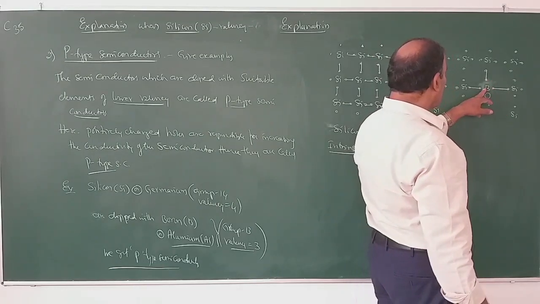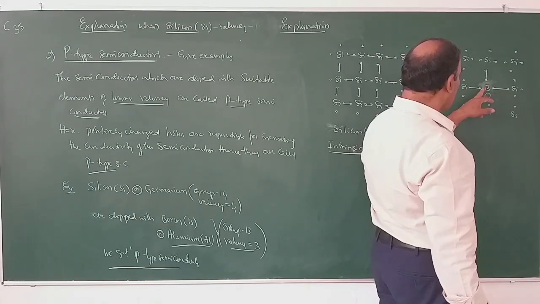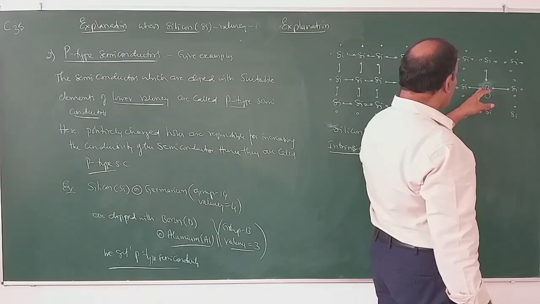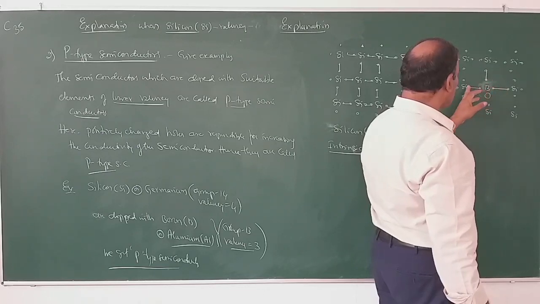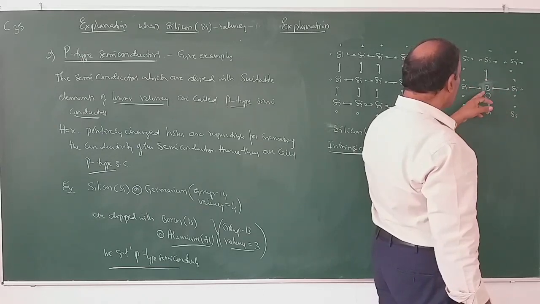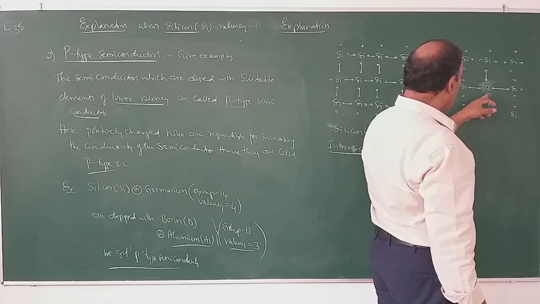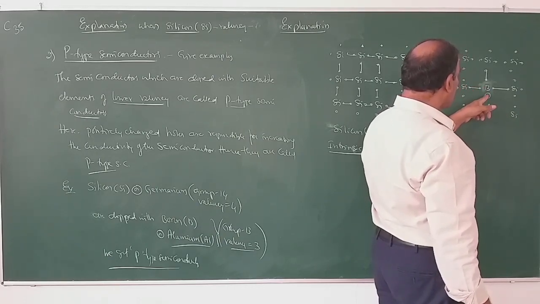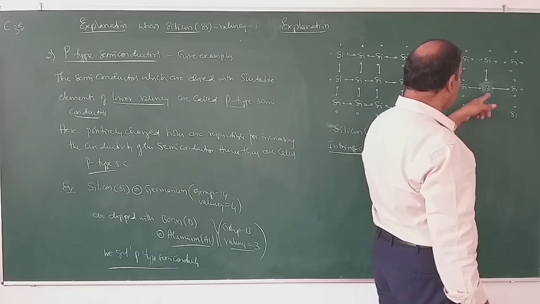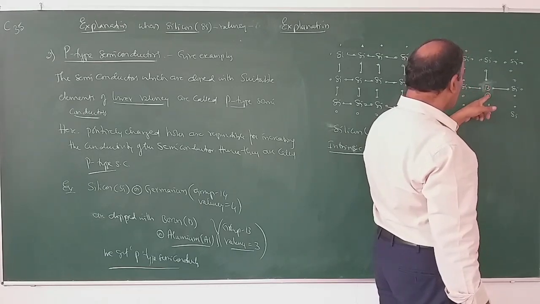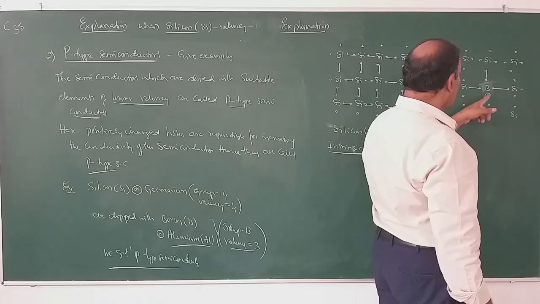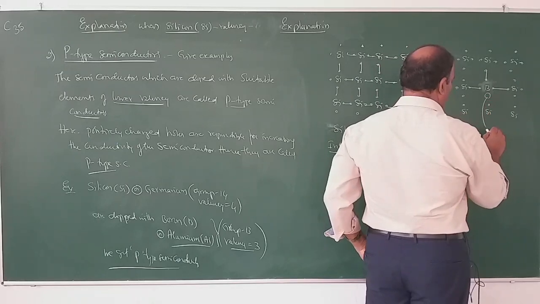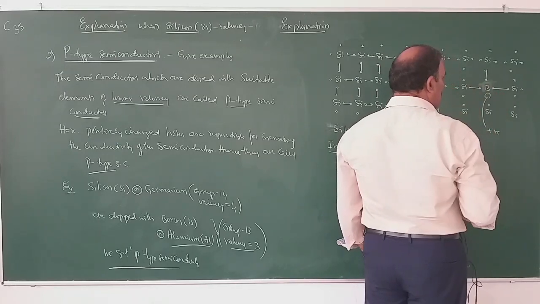This boron atom has the valency 3 and it has 3 electrons around it. Therefore, it forms 3 covalent bonds with the neighboring silicon atoms and it leaves a hole with the 4th silicon atom, because to make a bond between this silicon atom and boron atom there are no electrons with boron. So this hole is a positive hole. These electrons are negative.